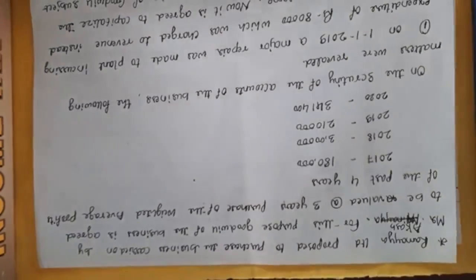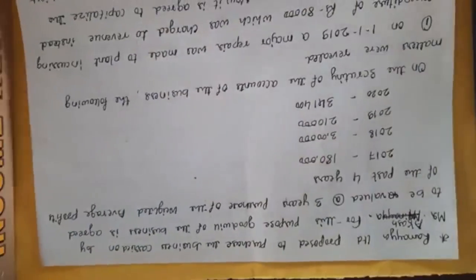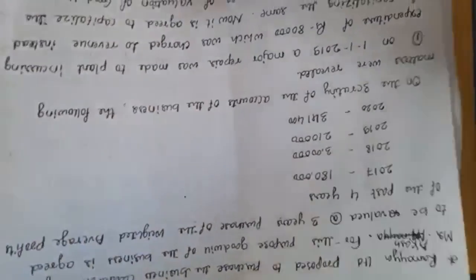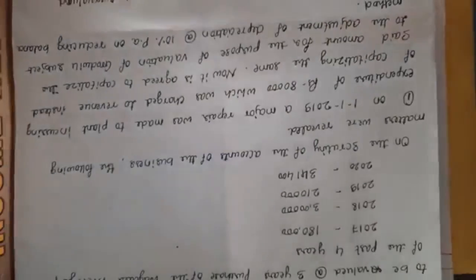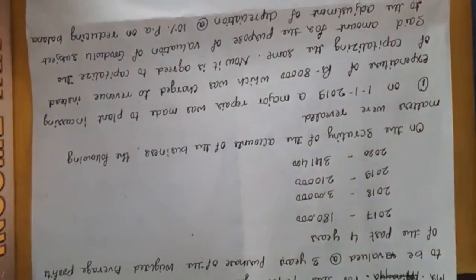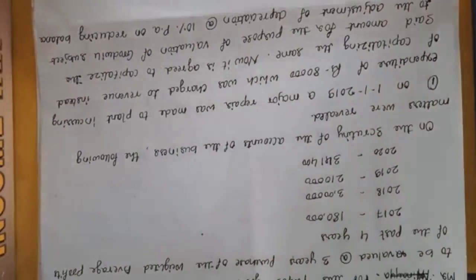On 1/1/2019, a major repair was made to plant incurring expenditure of rupees 80,000, which was charged to revenue instead of capitalizing the same.